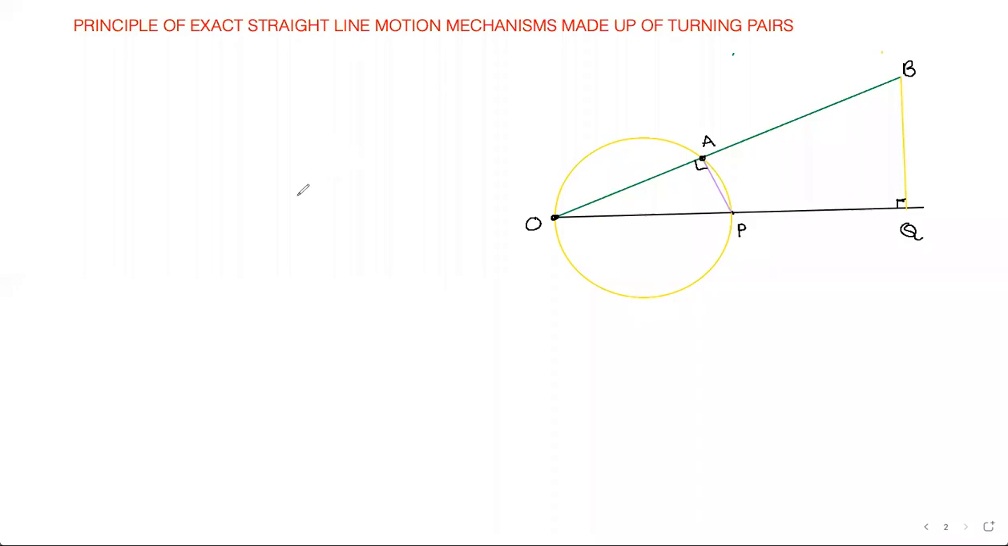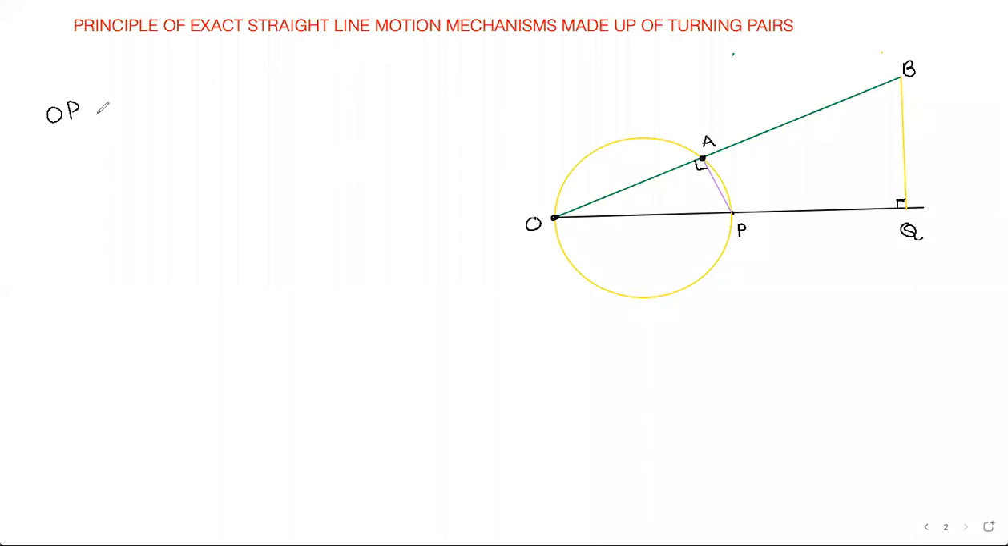Hello guys, so here we see the principle of exact straight line motion mechanism made up of turning pairs. To prove that some point is tracing an exact straight line, this is the mathematical proof to be noted down. So now you see that we have a circle.